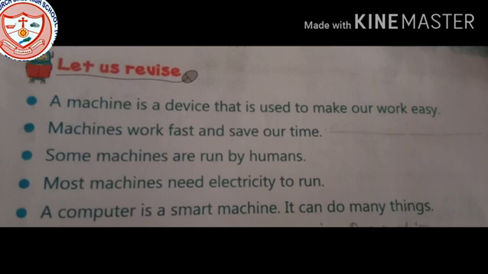The next point is, a computer is a smart machine. It can do many things. Why do we call a computer a smart machine? Because it can do many things. For example, it needs electricity to work. It works very fast. It stores a lot of information in it. It saves our time and it works for long hours without getting tired. So computer is known as a smart machine.